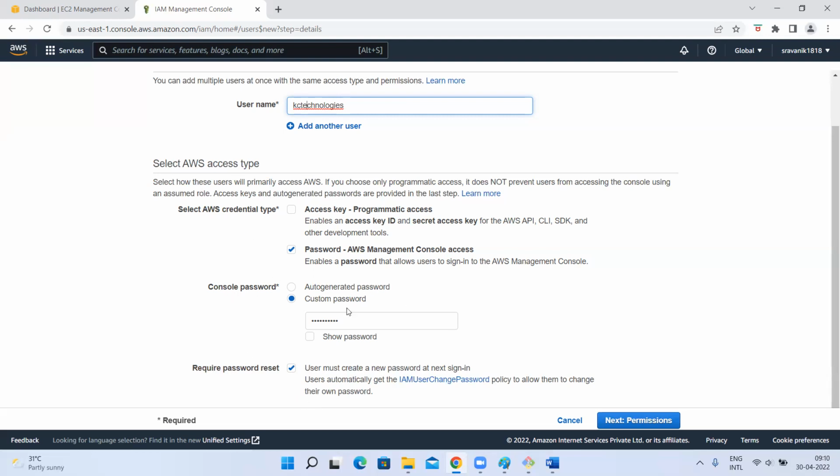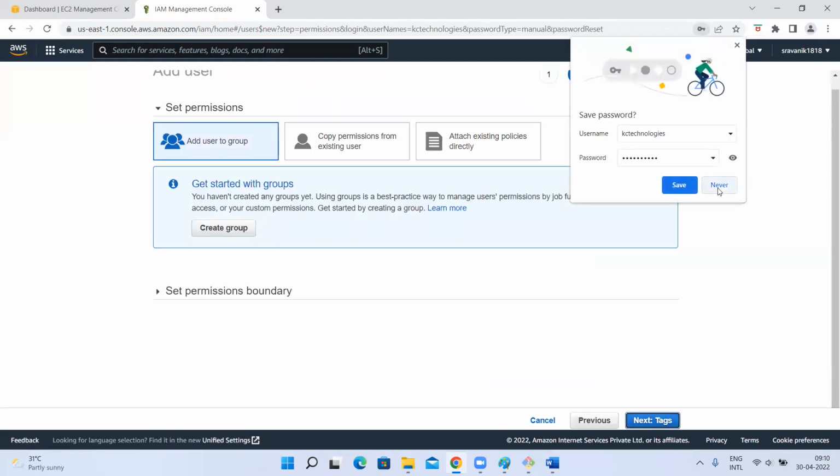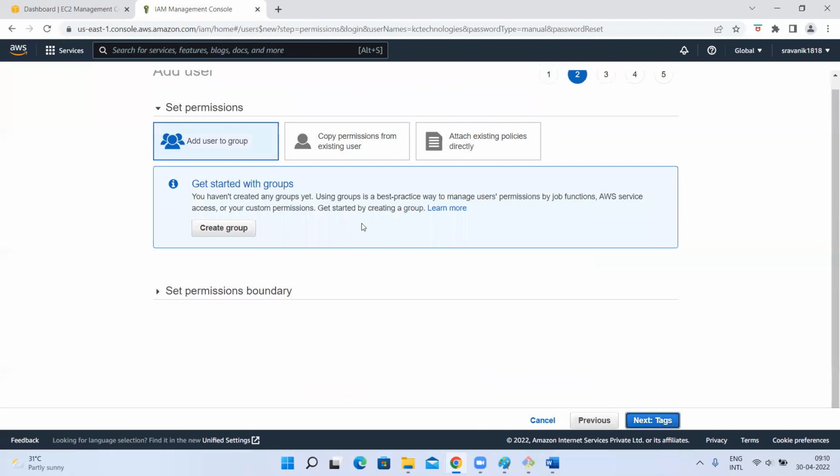So now I'm going to create this. Next. Now this is authentication. Next, permissions, authorizations. What type of access do I have to give you? What can you do after you have a username and password? Using that username and password, what actions can you do in our AWS account? That can be done in 3 ways. Attach existing policies. There is a list of default policies. The authorization permissions are called policies here. There are default permissions. You can take one and attach it to that user, or else you can create your own policy.